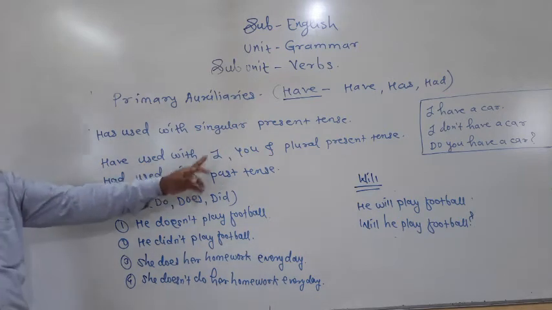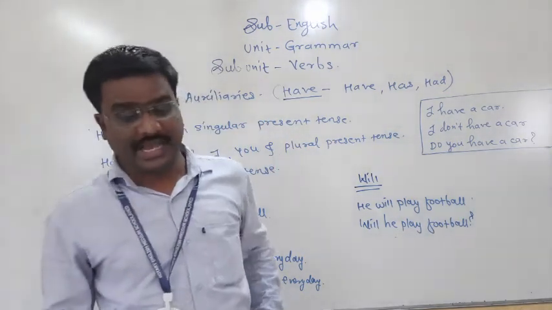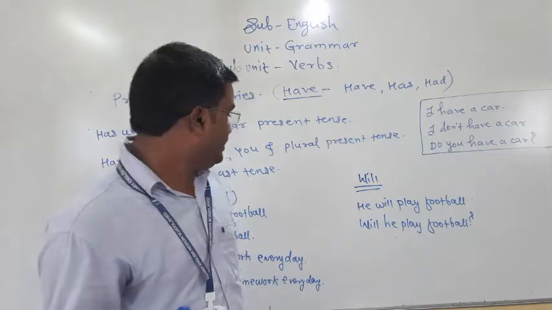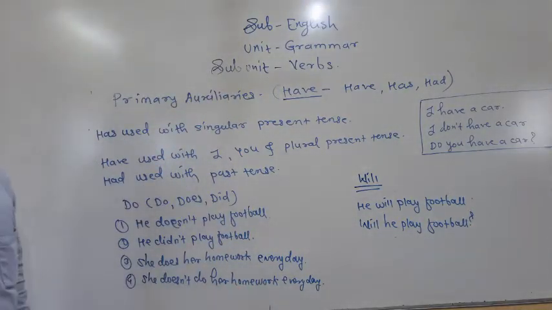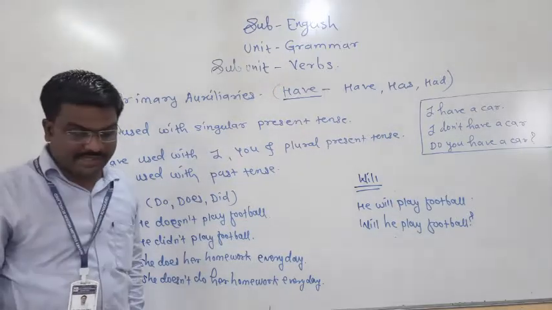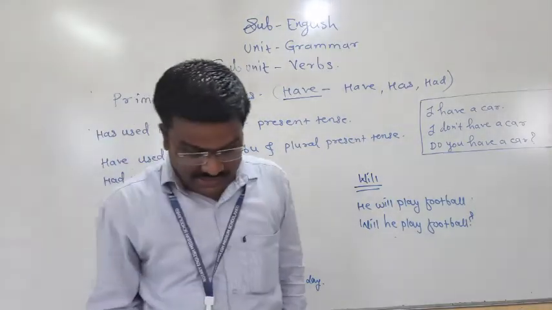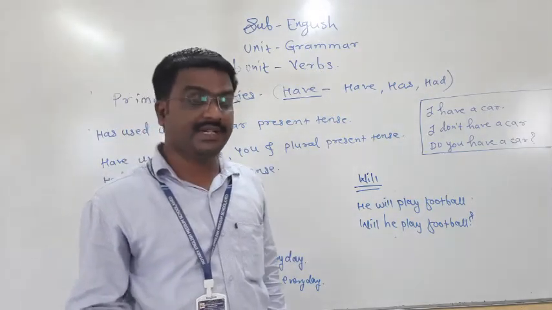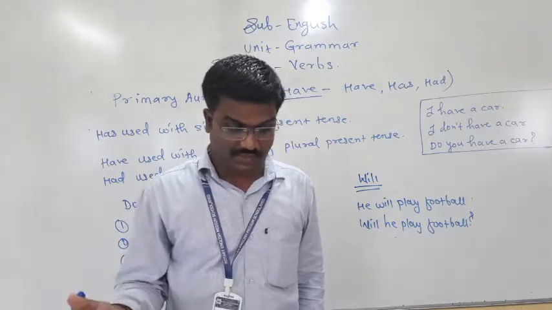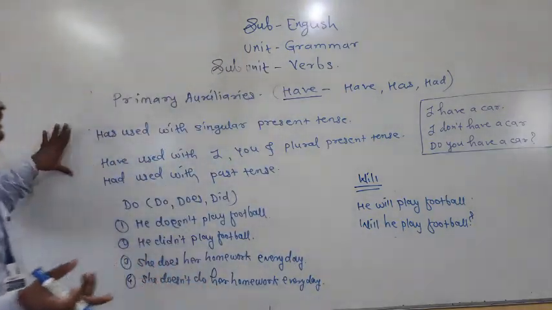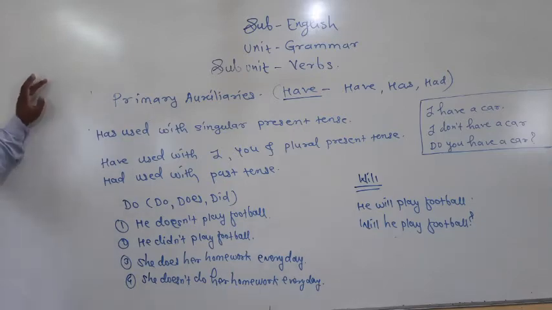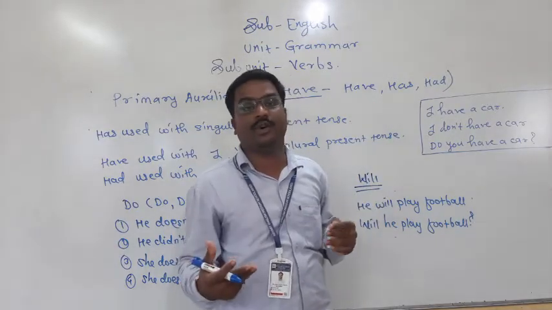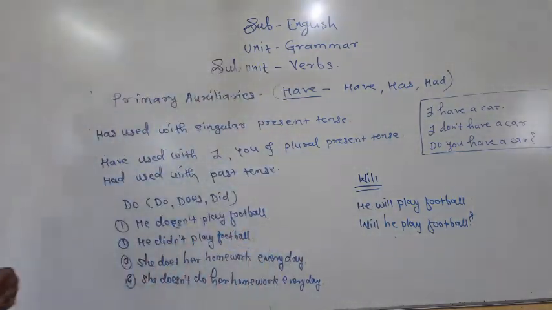Have is used with I, you and plural present tense. I have it. I have this. Okay, see, these are have, has and had. Another example I would like to give you: I have permission to leave the classroom. They had given up all hope. In this way, you can use have, has and had. These are also auxiliaries, and after these auxiliaries, we are using the third form of the verb. We call it the past participle form of the verb.